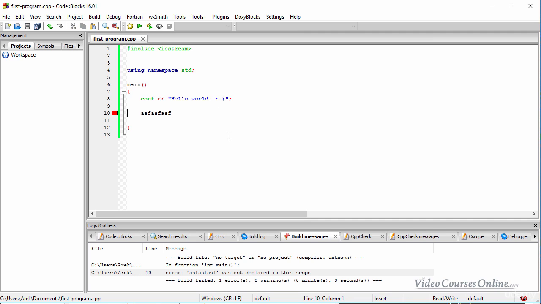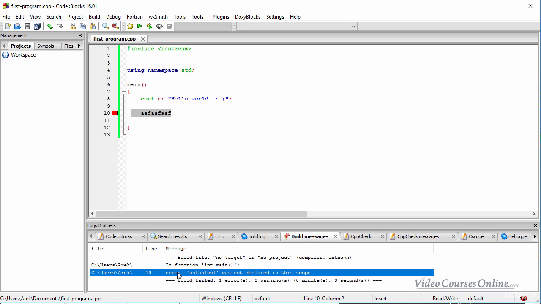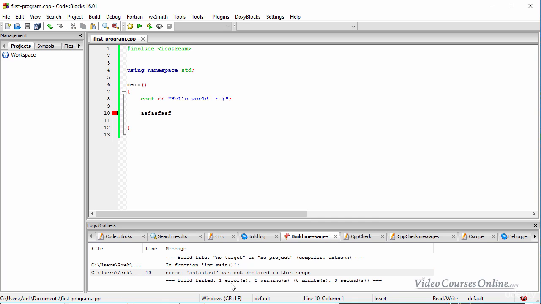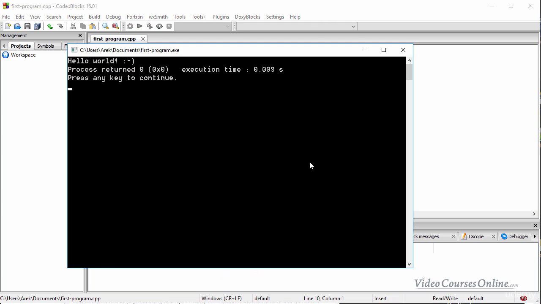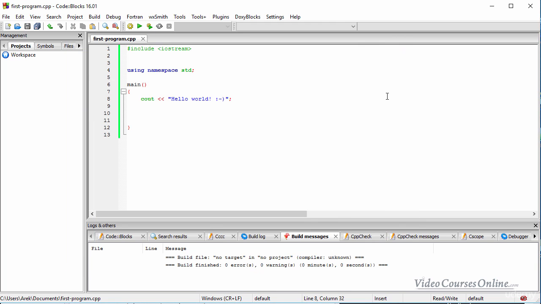When I click here, as you can see, our program did not run. We have an error. And the cool thing about this IDE is that when I click here, I will be instantly shown where this error is. And also I can read here the error message: that word was not declared in this scope. What the hell is this? I don't know how to react to this. You have to just delete it and then run the program again, and it's going to work, right? So as you can see, everything is working now.